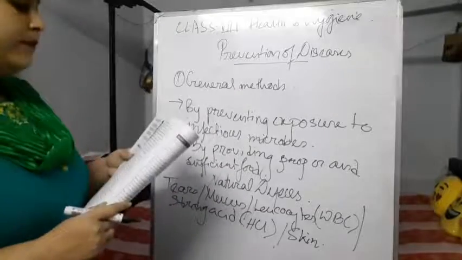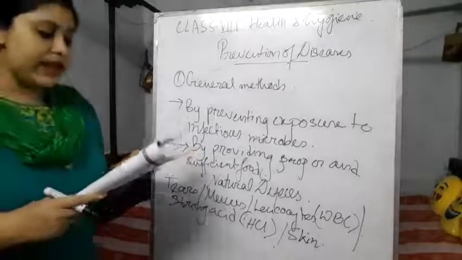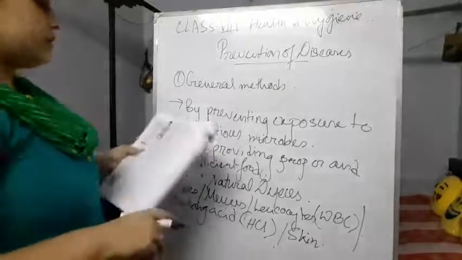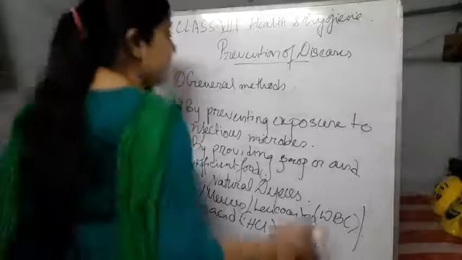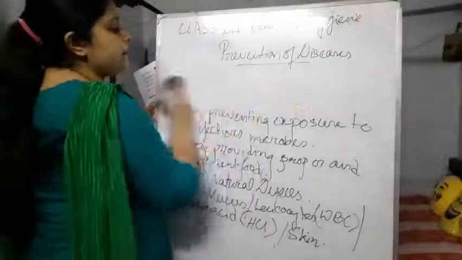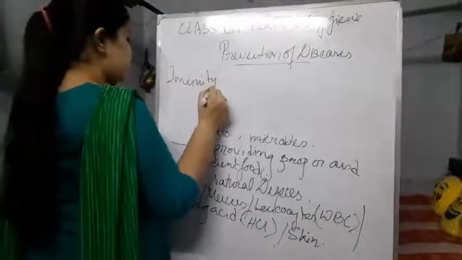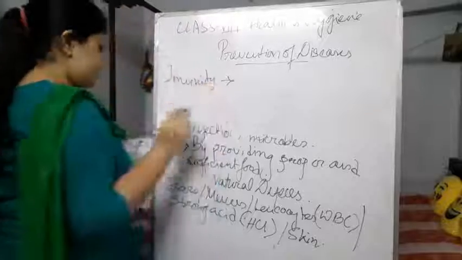Now the new term we are going to learn is immunity. Here I'm writing the definition of immunity. What is the idea of immunity?